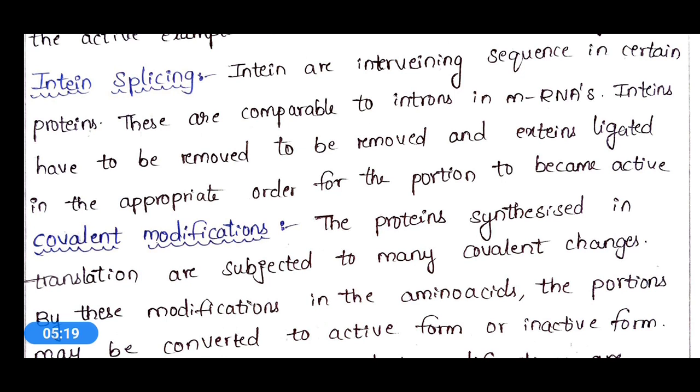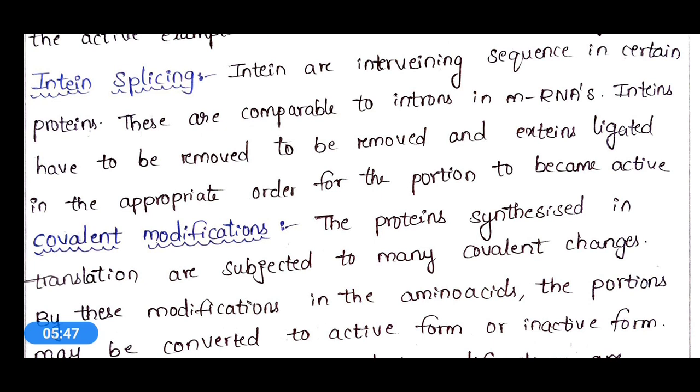The introns are the non-coding regions, like nonsense regions. They will be removed and the exons will be properly arranged in order, which helps in the activation of that particular protein.